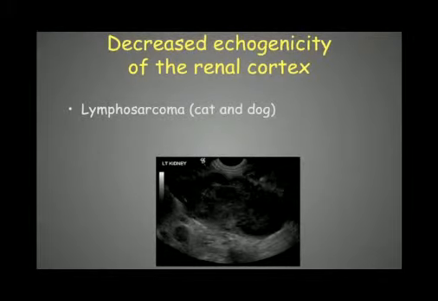We can also have a decreased echogenicity of the renal cortex, which is much less common than the increased echogenicity. In fact, we will mostly include lymphoma, again in both cats and dogs. Like we have an example here, this is a case of lymphoma in the kidney of a dog. We see this very large hypoechoic mass, but we can see also that the rest of the kidney is decreased in echogenicity. So at least for this criterion, the list of differential diagnoses is much less long.